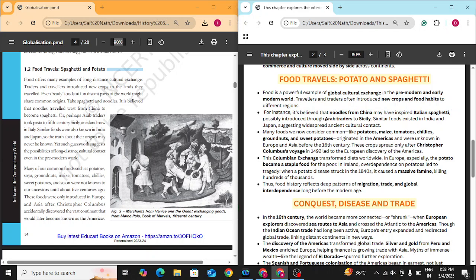Possibly introduced through Arab traders to Sicily. Okay, Arabs, we will define the Arab region as Central Asia. People from there basically got goods from China, traveled to Italy, Sicily, and along with the goods, they took the culture of one country to another country. Okay, similar foods also existed in India and Japan, suggesting widespread Asian cultural contact. Like ramen, Japan is famous for its ramen. It is also a type of noodle, right?